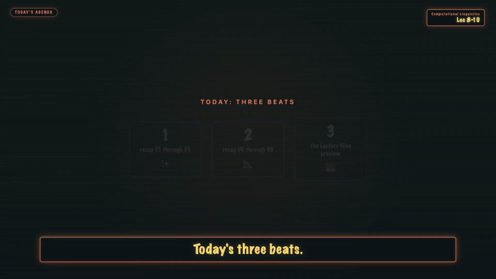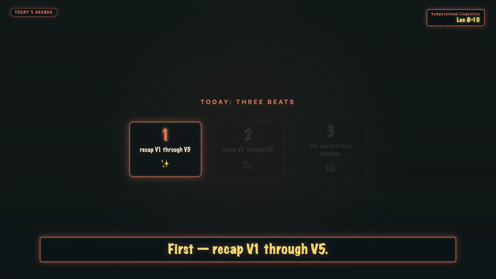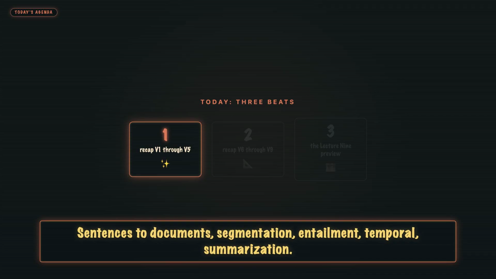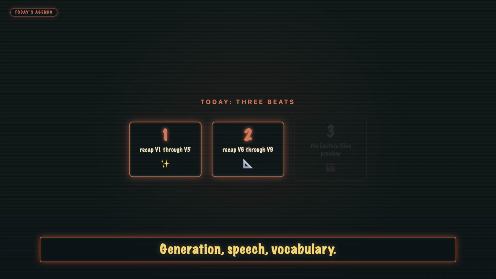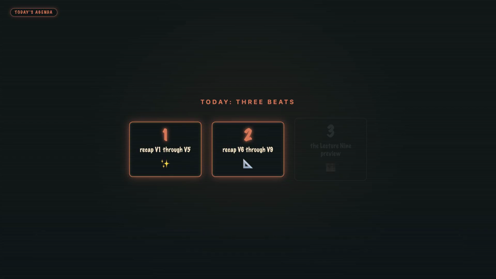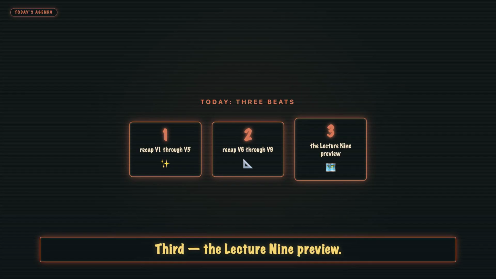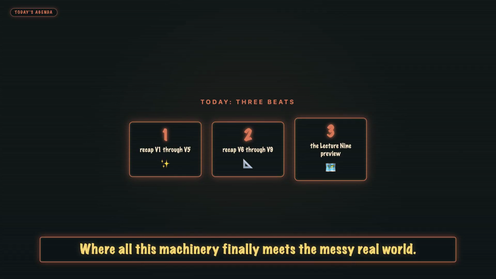Today's 3 beats. First, recap video 1 through video 5. The document layer. Sentences to documents, segmentation, entailment, temporal, summarization. Second, recap video 6 through video 9: generation, speech, vocabulary, NLG, ASR, TTS, term extraction. Third, the lecture 9 preview, the applications lecture, where all this machinery finally meets the messy real world.